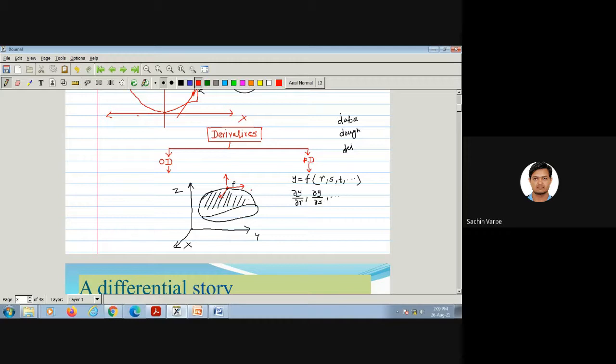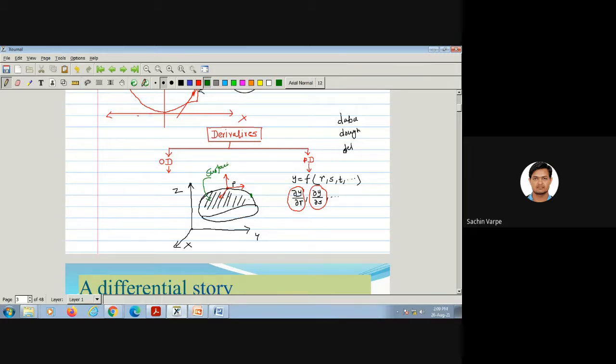Am I right? So if I draw a tangent in these directions, then the slopes of those tangents are nothing but these partial derivatives. Is this clear? Suppose I consider the point here and draw a tangent to this surface. Actually this is a surface, not a curve, a three-dimensional surface.